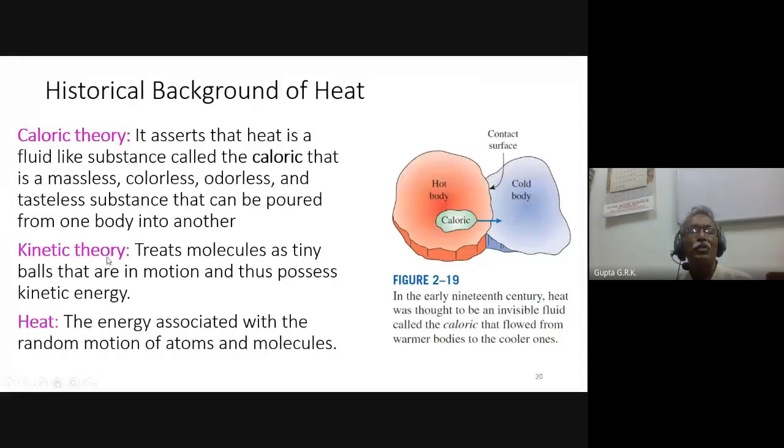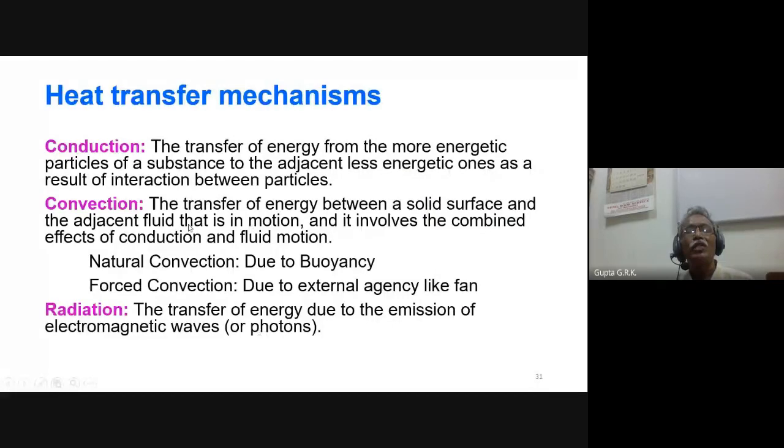And now the people understood about it, and the kinetic theory came, which treats molecules as tiny balls that are in motion and thus possess kinetic energy. The energy associated with the random motion of atoms and molecules. And we know the modes of heat transfer: conduction, convection, and radiation. The transfer of energy from the more energetic particles of a substance to the adjacent, less energetic ones as a result of interaction between particles is called conduction. Right? Because of the molecular vibrations, it goes from one body to another body, and it is by conduction.